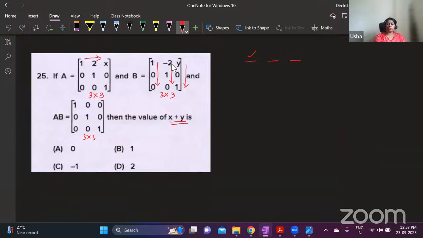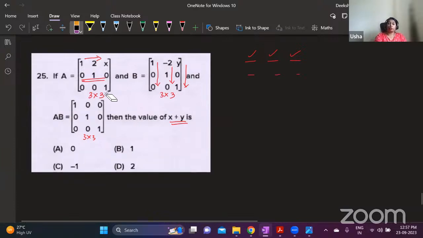Then take this first row, multiply with all the elements of the second column: 1 into minus 2, 2 into 1, and then 2 into 0. That is your first row, second column element. And then first row with third column you need to multiply. That is your first row, third column element. Then you take second row, multiply with first, second, third columns to get this.